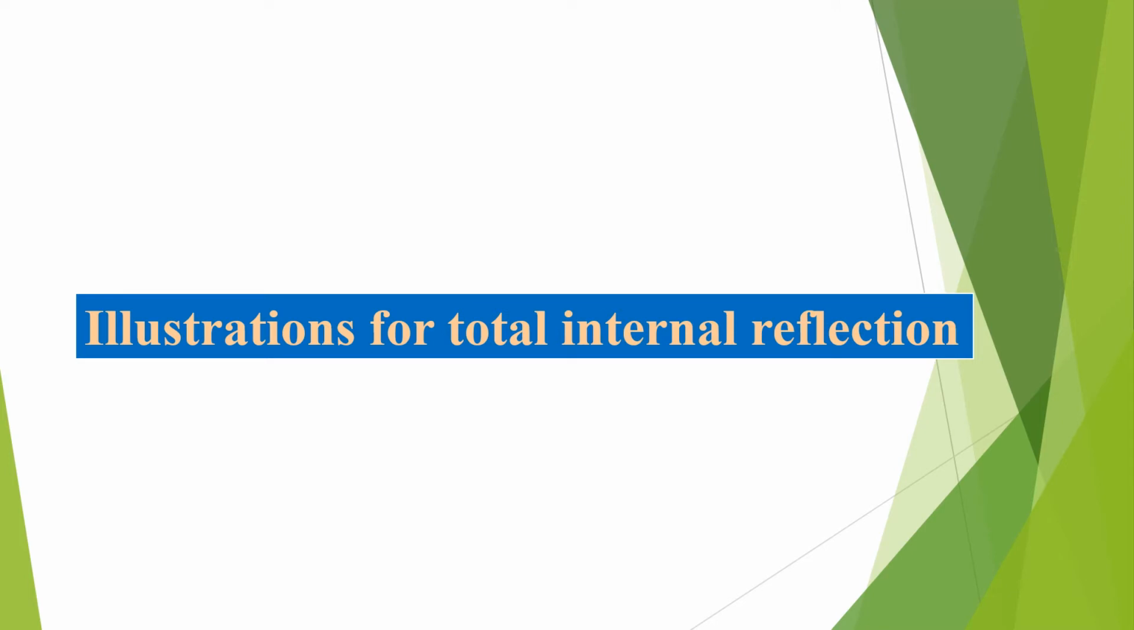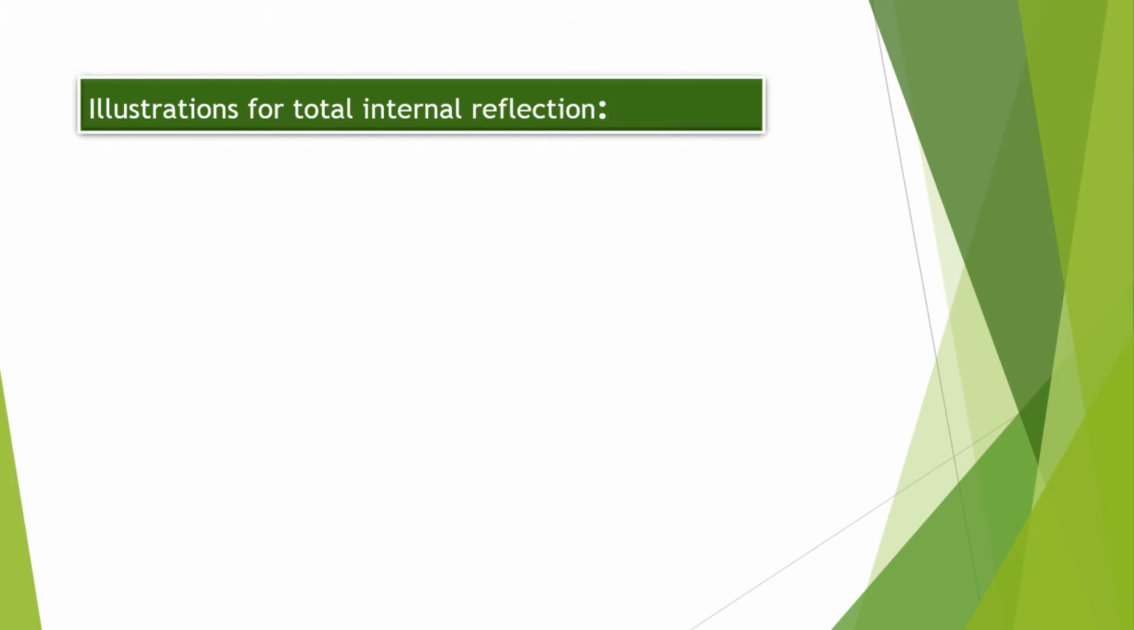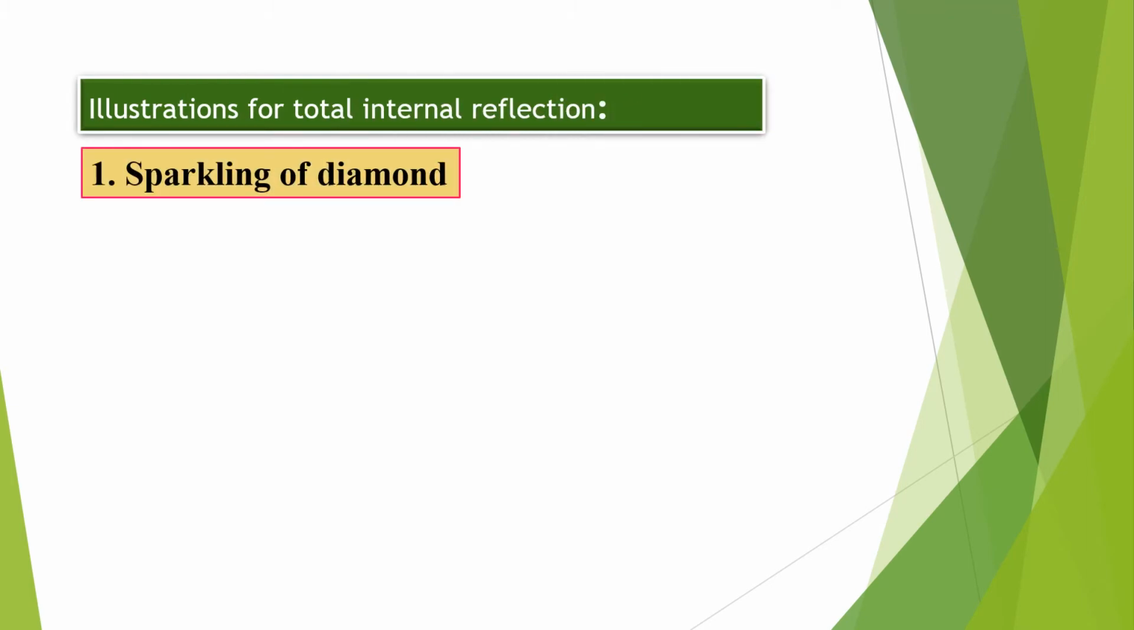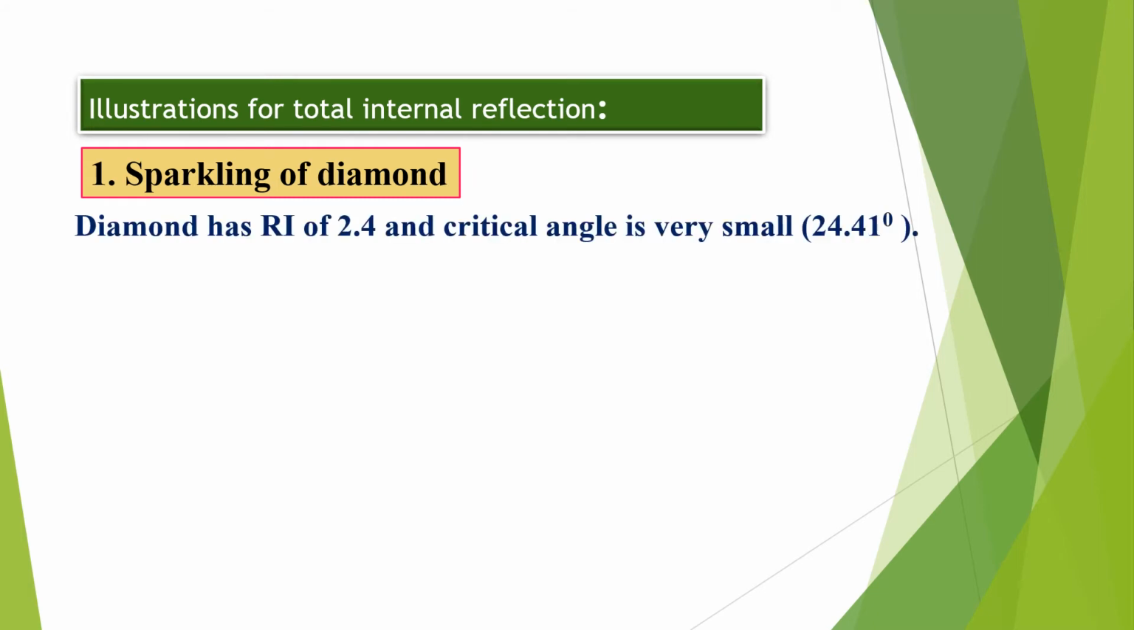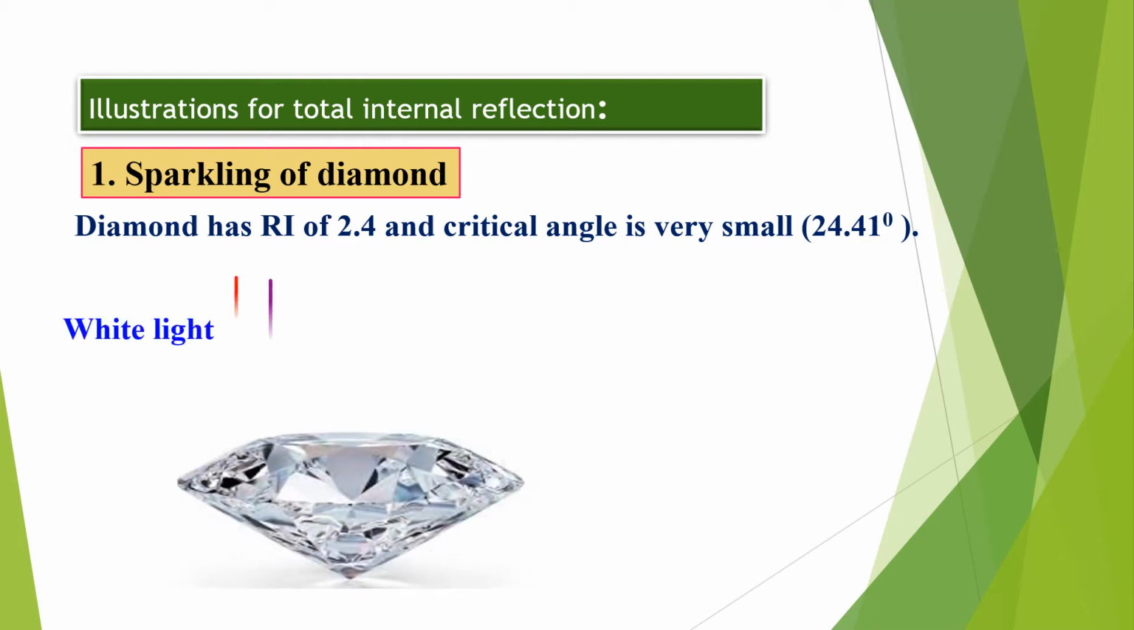Illustrations for total internal reflection, that is, the application part. The very first illustration is the sparkling of a diamond. The refractive index of diamond is 2.4, and its critical angle we can find using the formula sin c is equal to 1 by n. By substituting the value of n as 2.4, the critical angle after calculating is 24.41 degrees.